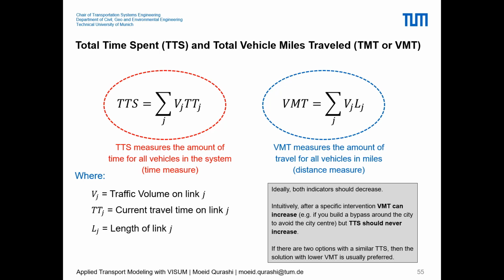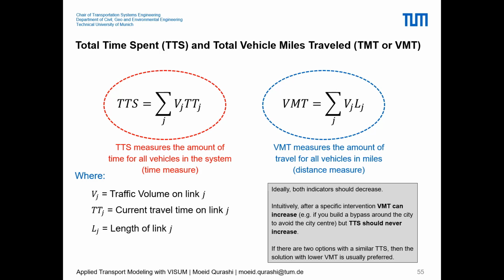Also, if you want to add a new route, for example, if you want to widen a route or something, this should eventually help us reduce overall vehicle miles traveled, and also reduce congestion, or increase the overall capacity of the system, which will eventually affect the reduction in the total time spent by the vehicles on the network. But intuitively we can also say that VMT, that is the vehicle miles traveled on the network, can actually increase.